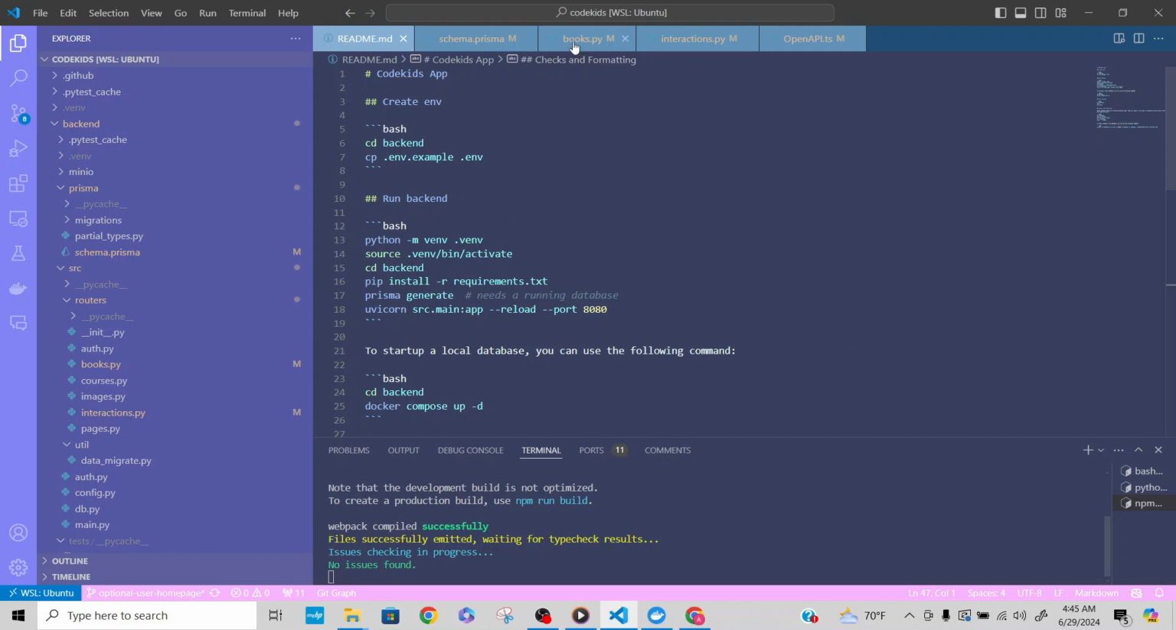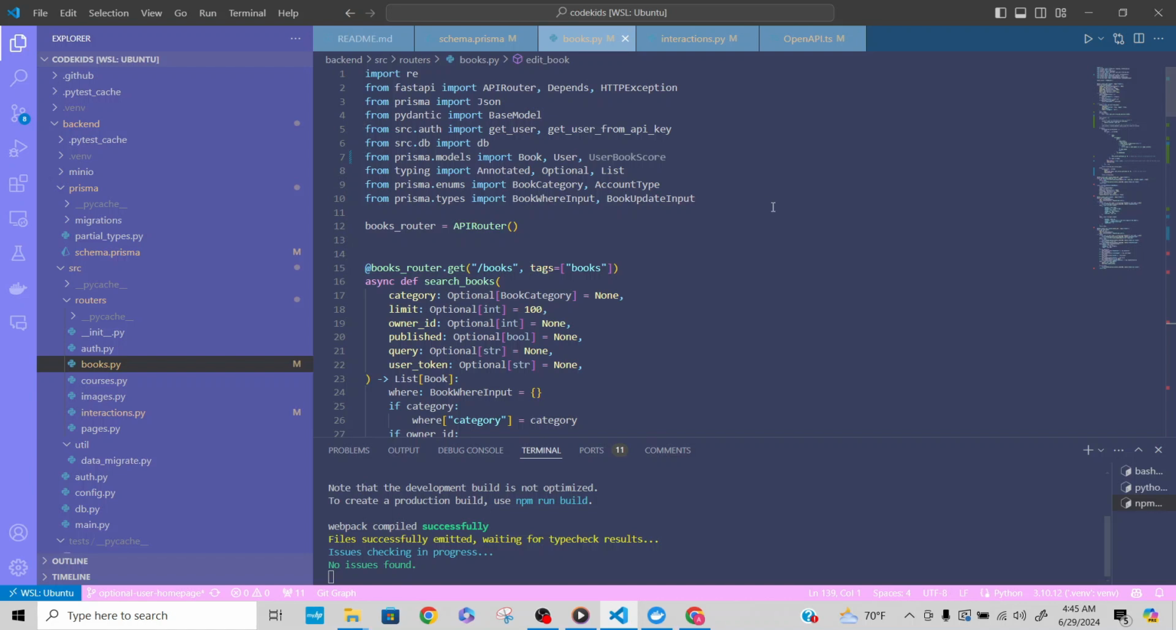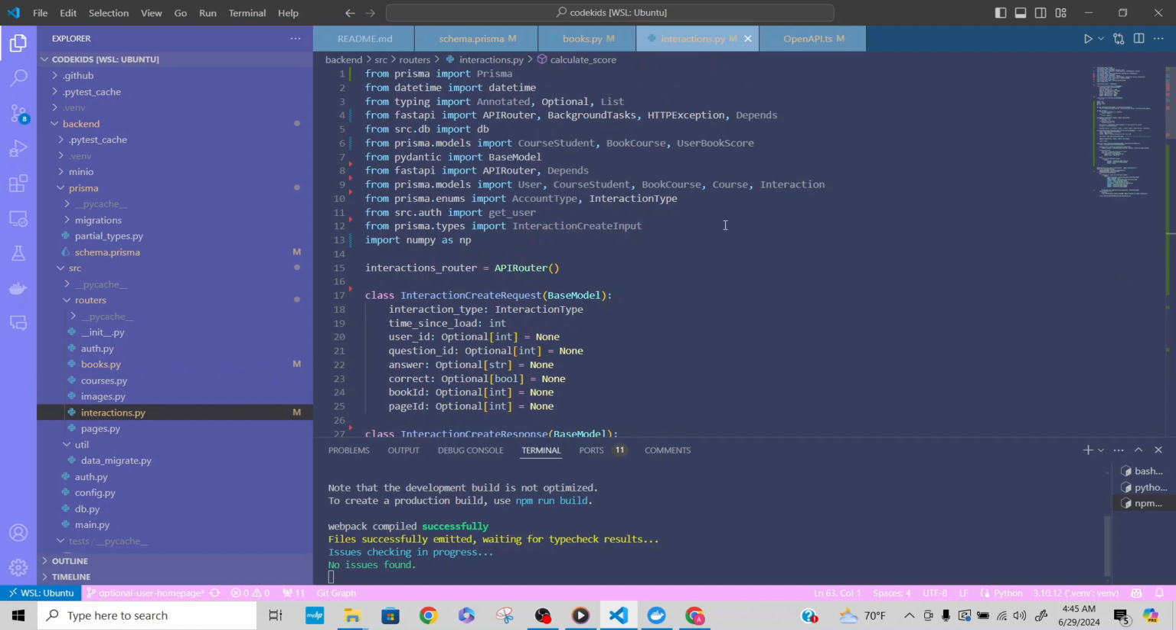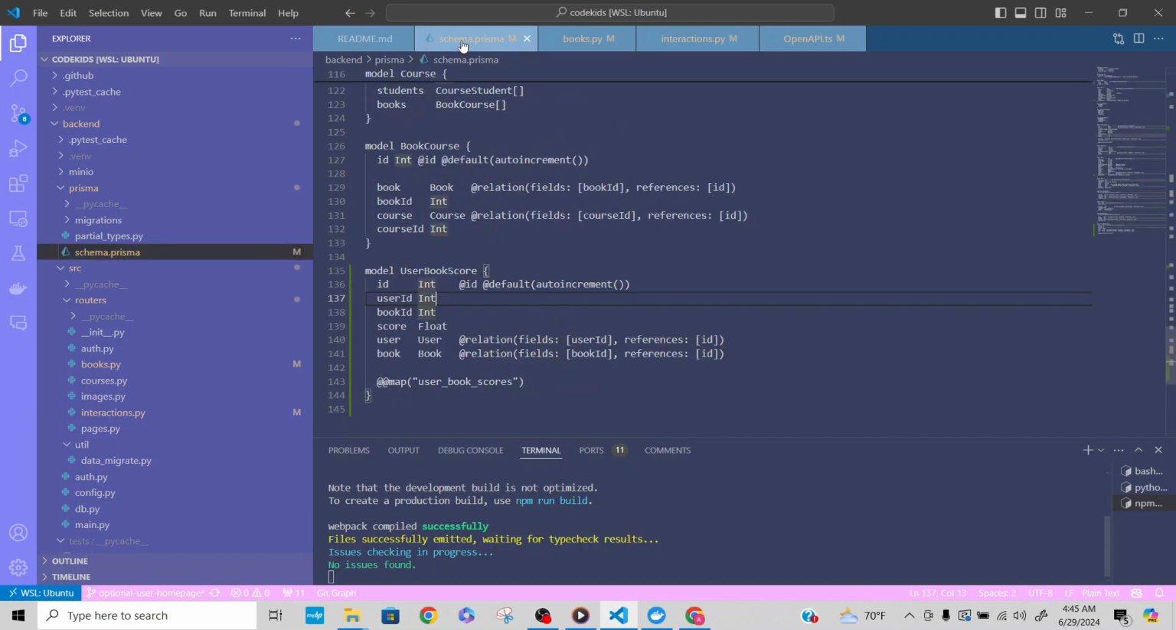So this is where the actual code demo begins. So books.py, this handles creation, editing, and searching of books. It also manages book recommendations based on user performance. Next is interactions.py. It manages user interactions with the books, including storing interaction data and actually updating user scores using the Q learning algorithm that was mentioned earlier.